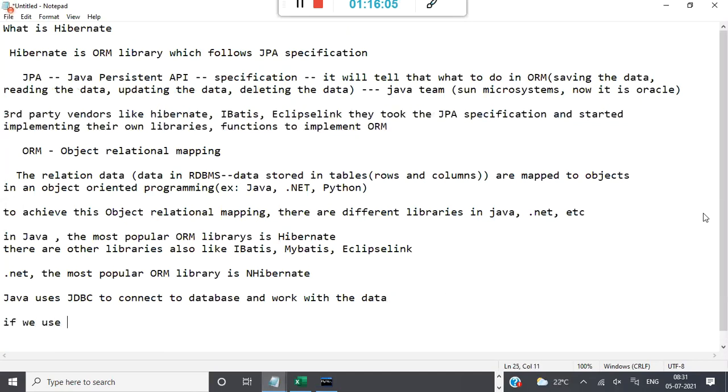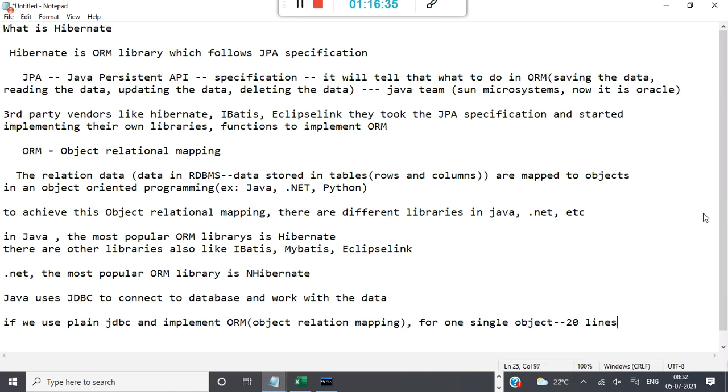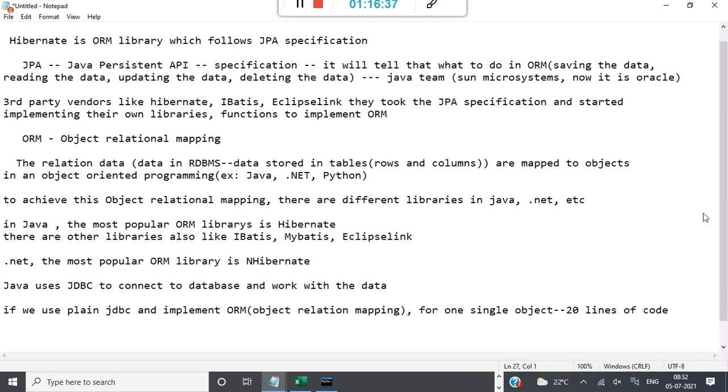So if we use plain JDBC and implement ORM, from now on I'll just say ORM, not object relational mapping. If you use plain JDBC and implement ORM, for simple cases, for one single object, it will take some 20 lines of code.